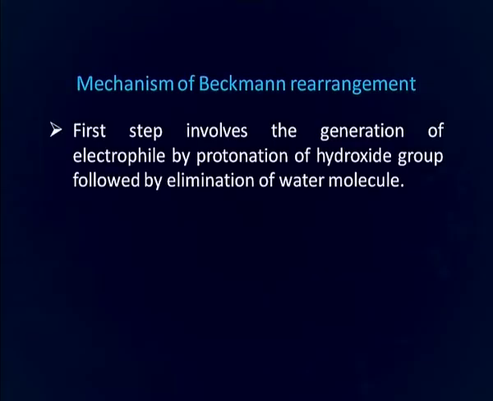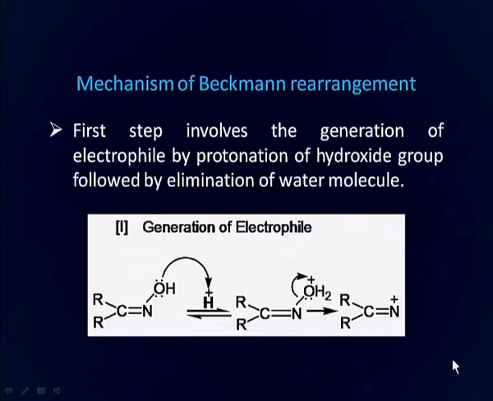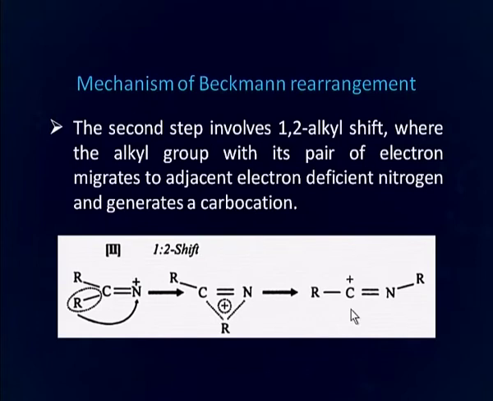We will now discuss the mechanism of Beckmann rearrangement. The first step involves the generation of an electrophile by protonation of the hydroxy group. You can see here that this hydroxy group is protonated. There is formation of protonated oxime, which is followed by the removal of a water molecule, and an electrophile is generated. In the second step, a 1,2 alkyl shift takes place where the alkyl group with its pair of electrons migrates to the adjacent electron deficient nitrogen and generates a carbocation.